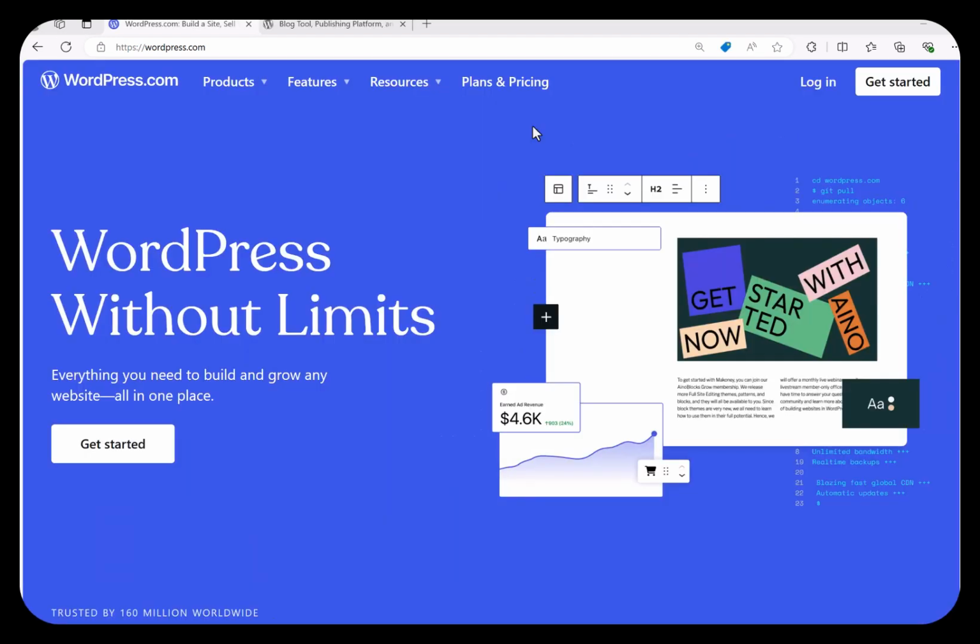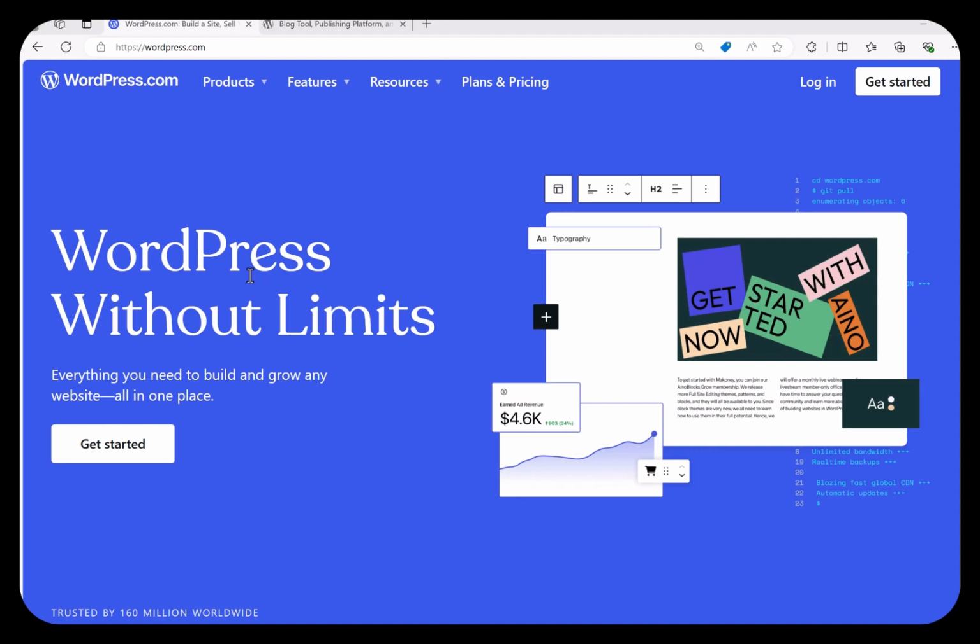So first, let's start with the difference between WordPress.org and WordPress.com. These two might seem similar, but they are two different things. WordPress.com is like a blogging service that you need to pay for to create a website. They take care of the professional and technical stuff for you. They create a host.